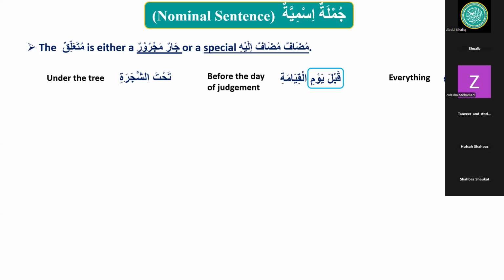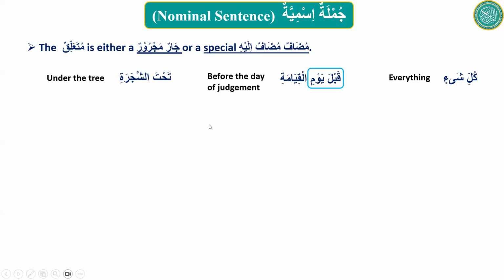Muta'alliq means associated, the one who is associated. Most of the time, it is associated with khabar. It tells us something more about the khabar. Okay, so I hope everybody is clear what a muta'alliq is. Only two categories: jar majroor and a special mudaf ilayh. And I hope everybody knows what a special mudaf ilayh is.